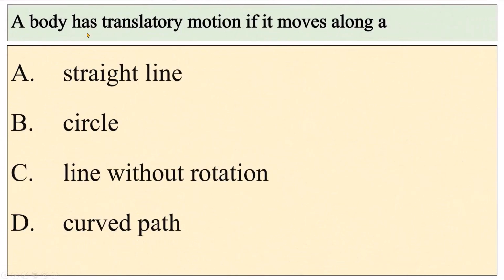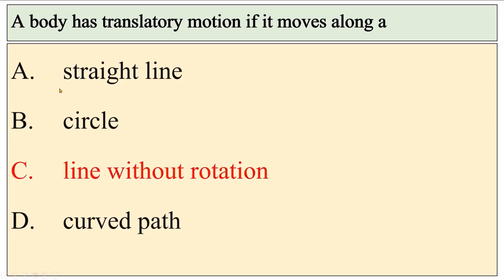A body has translatory motion if it moves along a straight line, circle, line without rotation, curved path. Correct option C. A body has translatory motion if it moves along a line without rotation.